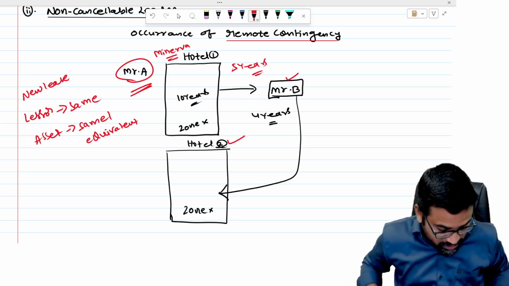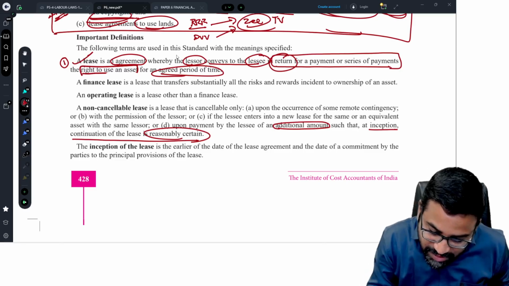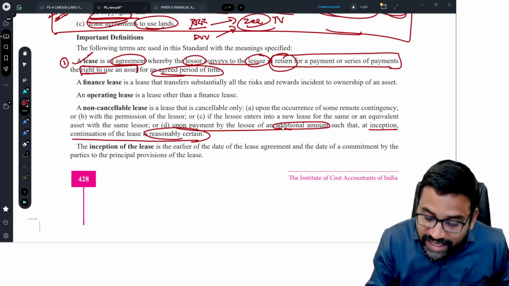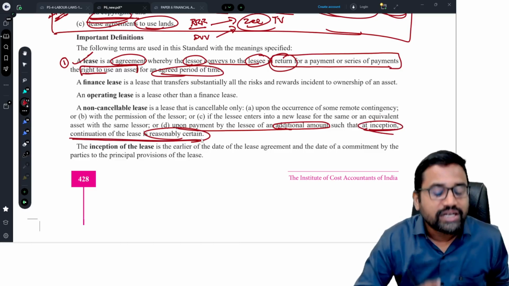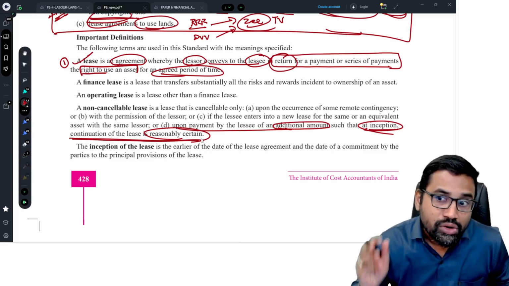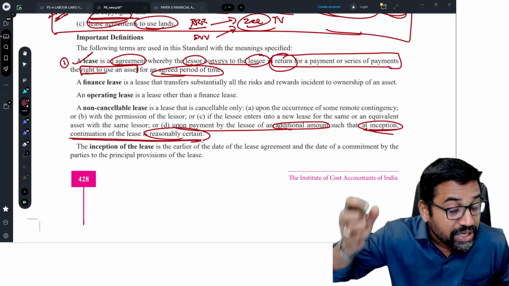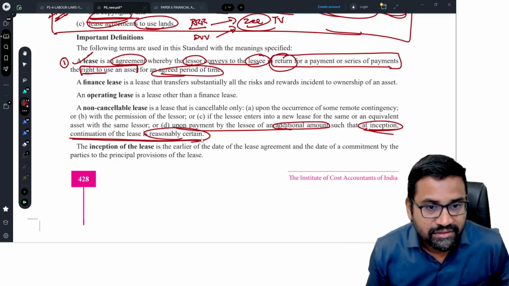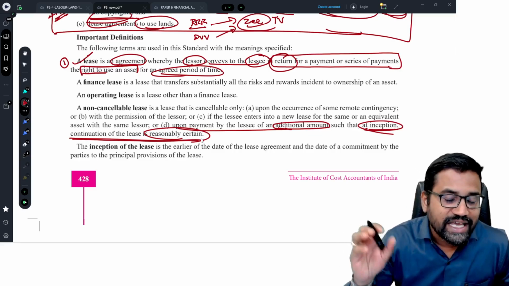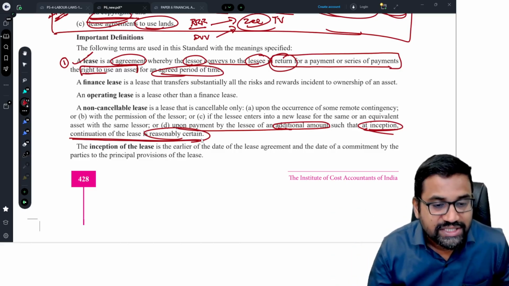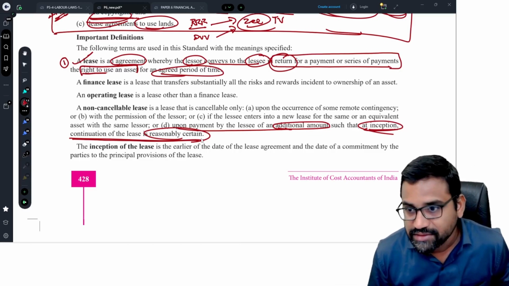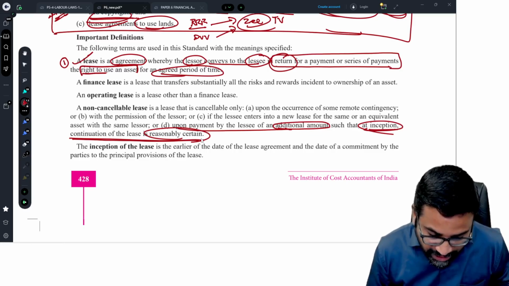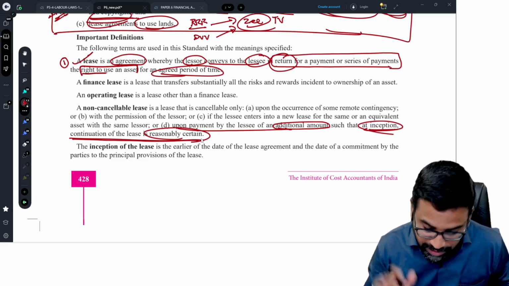So therefore, if they want, they can cancel upon payment by the lessee of an additional amount, such that at the inception continuation of the lease is reasonably certain. So if as a lessor I know in the beginning itself that there is a reasonable certainty that the lessee will continue the lease, even though the lease is cancelable by payment of some additional fees, still I have to consider it as a non-cancelable lease. So that is a non-cancelable lease, and AS 19 is applicable.